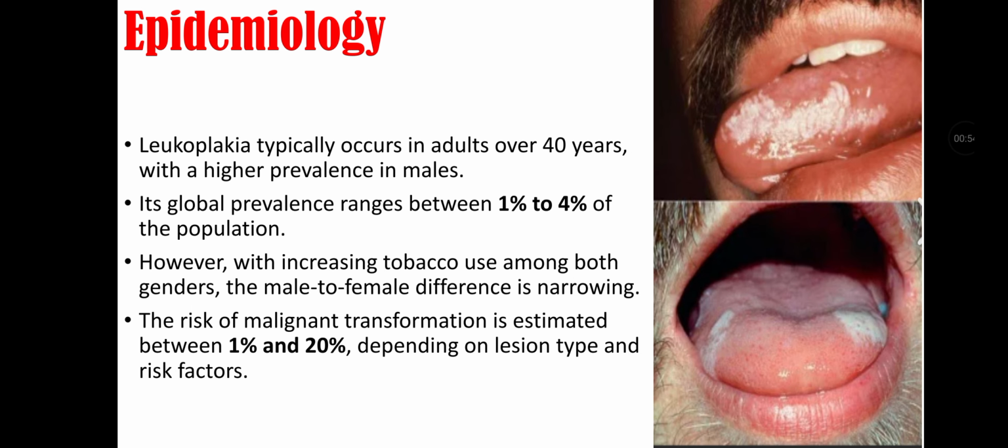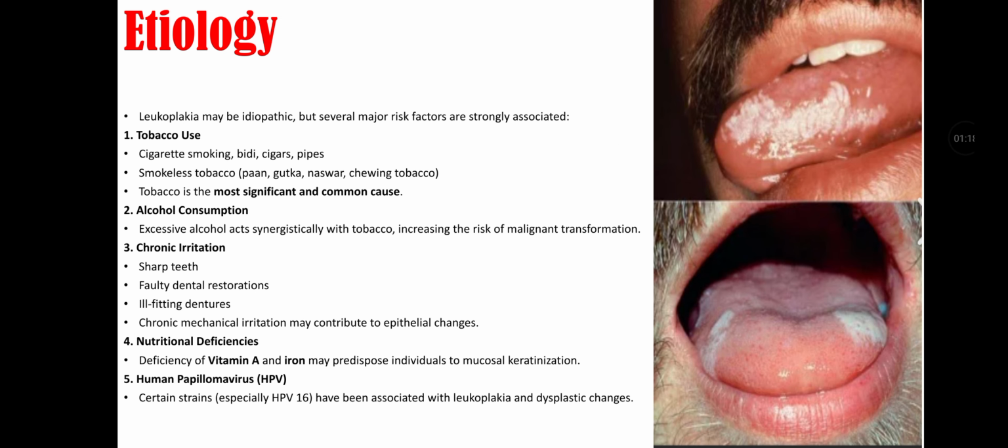Epidemiology of leukoplakia. Leukoplakia typically occurs in adults over 40 years with a higher prevalence in males. Its global prevalence ranges between 1% to 4% of the population. However, with increasing tobacco use among both genders, the male to female difference is narrowing. The risk of malignant transformation is estimated between 1% and 20%, depending on the lesion type and risk factors.